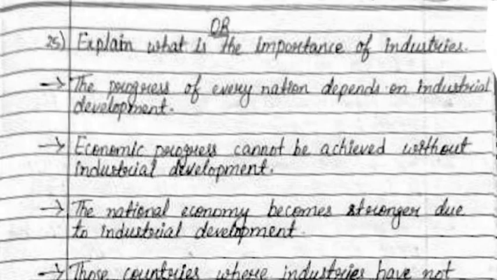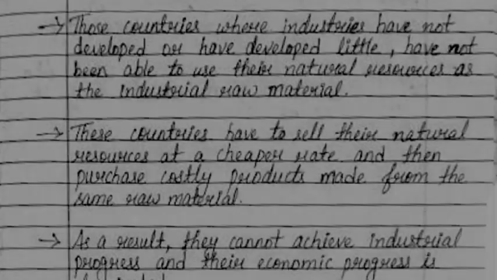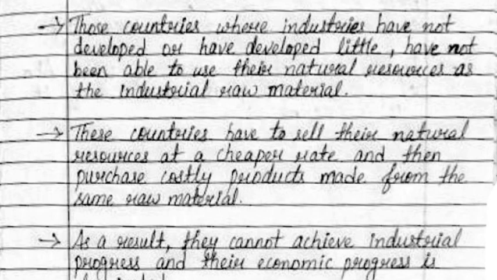Now, our 25th one is, explain the importance of industries. The progress of every nation depends on industrial development. Economic progress cannot be achieved without industrial development. The national economy becomes stronger due to industrial development. Those countries where industries have not developed or have developed little have not been able to use their natural resources as the industrial raw material.